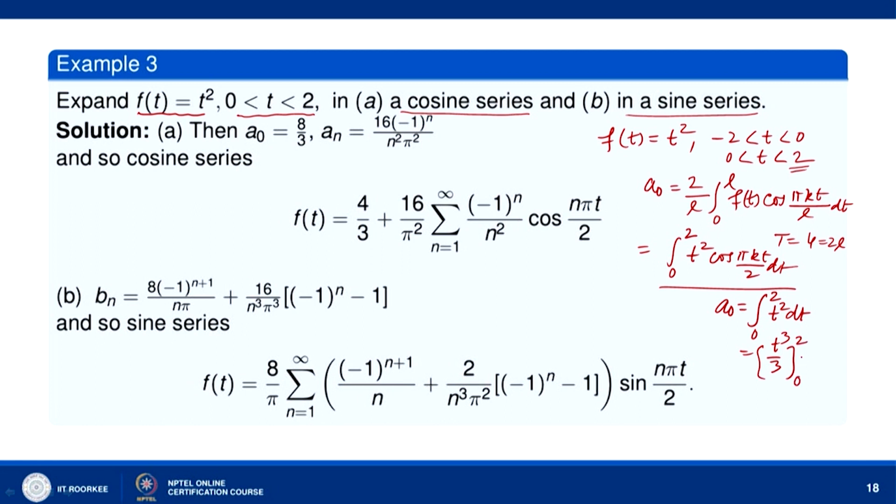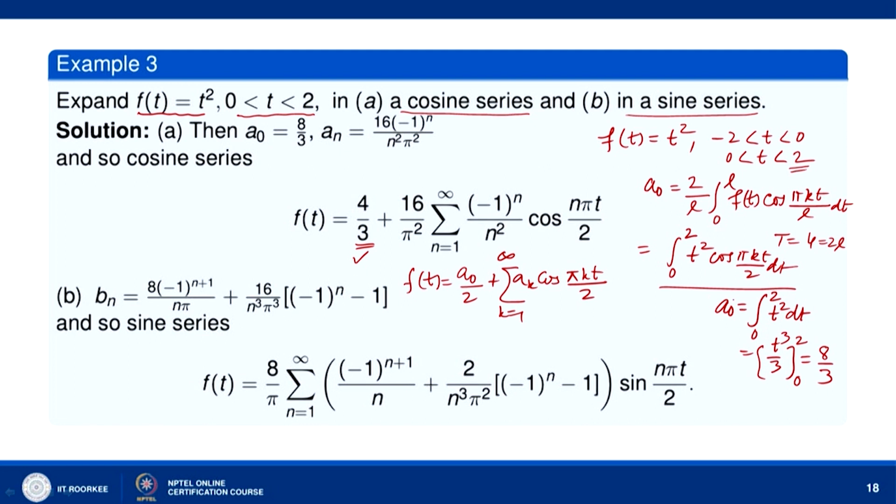So, we get 8/3. But in the Fourier cosine series we have a₀/2, f(t) equal to a₀/2 plus the sum from k equal to 1 to infinity of a_k cos(πkt/2). So, a₀/2 will then become 4/3, we get this term.